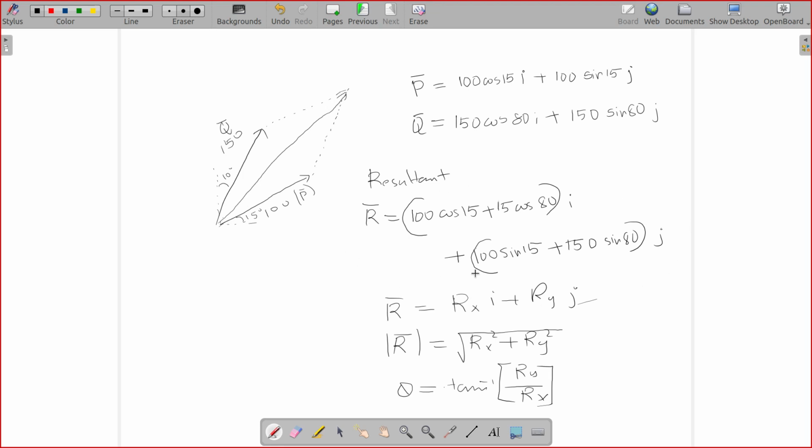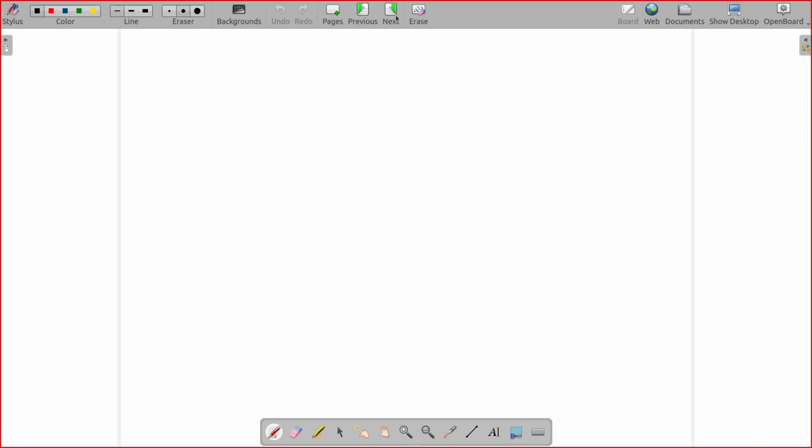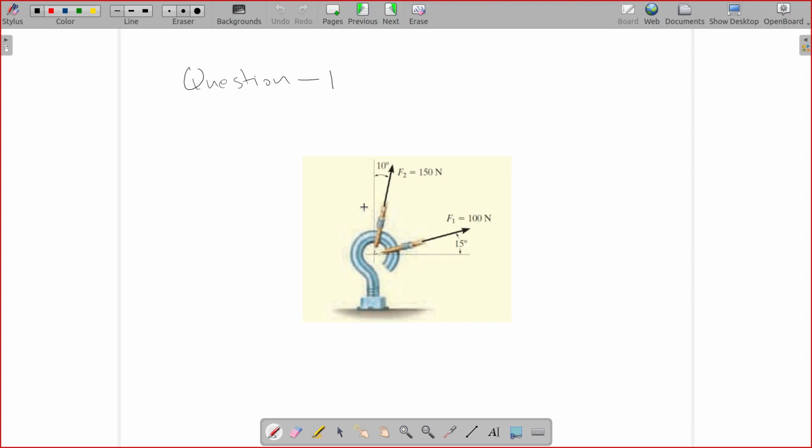This is the way to represent resultant R. But if in the question you are specifically asked to find the magnitude and angle, you can find the magnitude of the vector using this equation. R is equal to square root of Rx square plus Ry square. Similarly, angle will be equal to tan inverse Ry by Rx. Simple and straightforward. So use these two methods to find out the resultant here. So that will be problem number 1. Problem number 1 of your assignment.